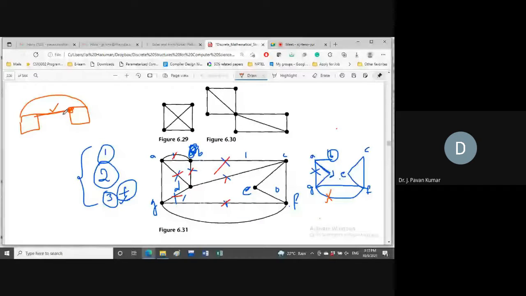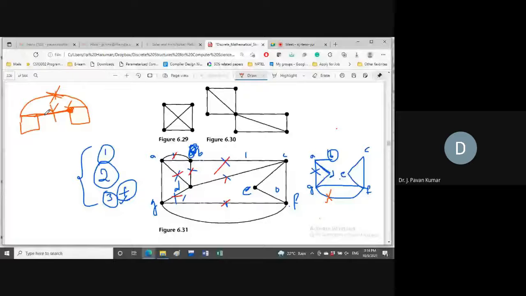Can we consider this edge as one of the alternatives? Yes. Why? Because even if you remove this edge, it is not disconnecting the graph. Suppose this edge we have already visited and we are here. Now can we consider this edge? We have already removed this edge and we are at this particular vertex. Can we consider this edge as the alternative?